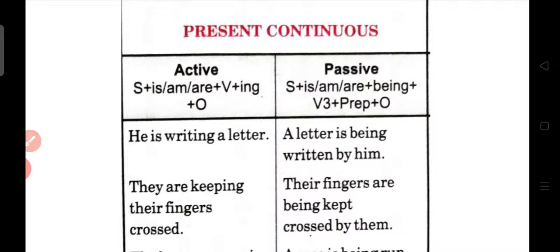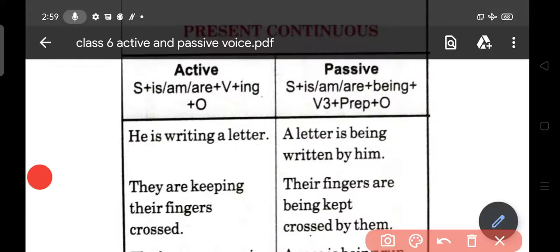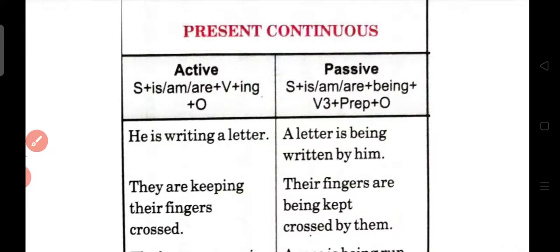The same rule is applied for the present continuous. Present continuous will remain present continuous, but what is the change? The "ing" and verb first form is not there. Instead we use verb third form in passive voice, and we use being. Whenever there is a present continuous tense, we have to use being plus verb third form. That means you need to identify if the active sentence is in present continuous, you just have to add being plus verb third form.